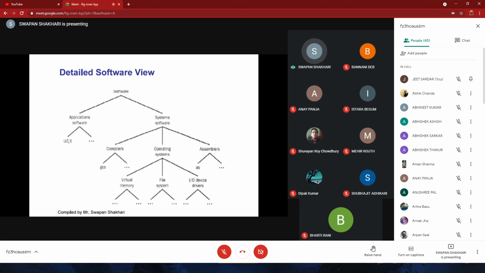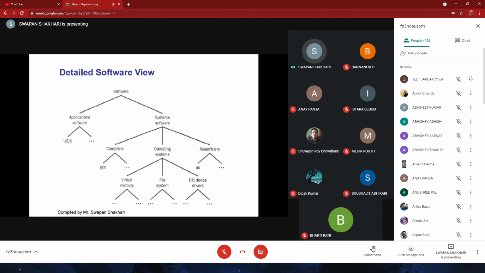So just for recall, this is some kind of representation of how software is classified. So we have application software and system software. In system software, we have compilers, operating systems, assemblers. And the operating system is concerned with how memory management will happen, the file system, FAT or NTFS, and drivers, input output devices to access any new device.